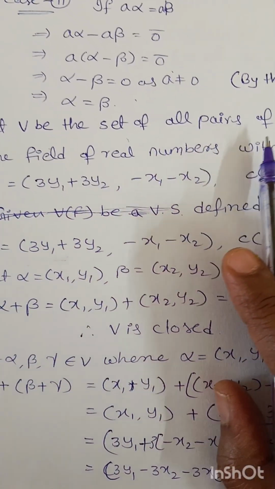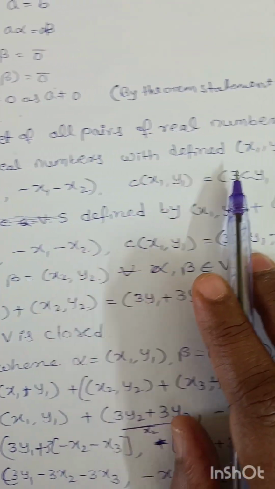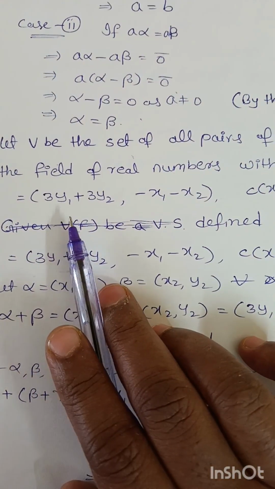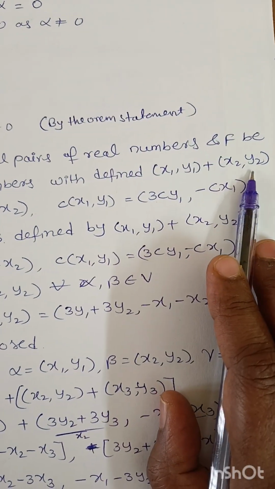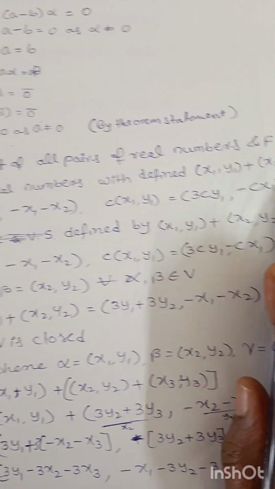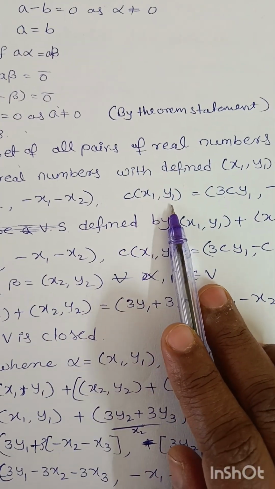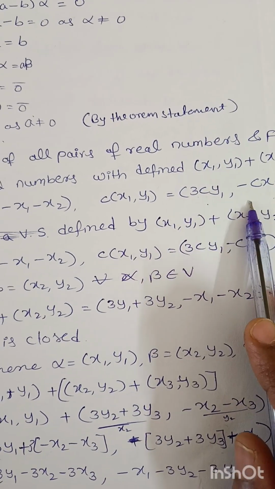Let V be the set of all pairs of real numbers and F be the field of real numbers with defined (x1, y1) plus (x2, y2) equal to (3y1 plus 3y2, minus x1 minus x2), and c(x1, y1) equal to (3c y1, minus c x1).